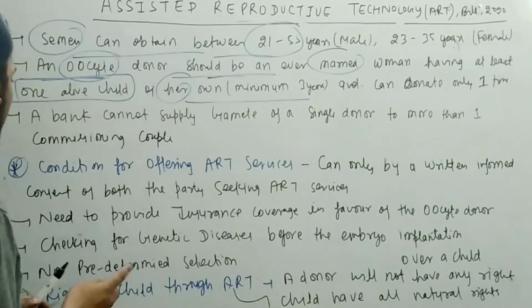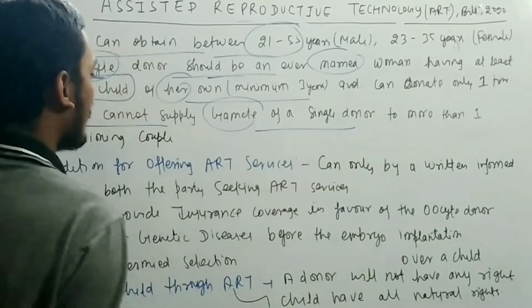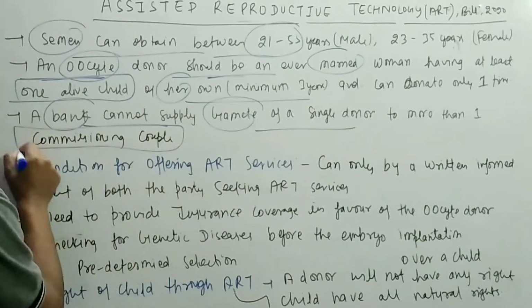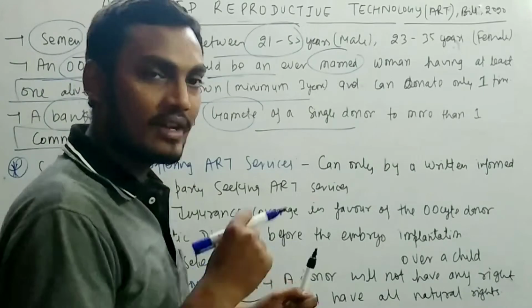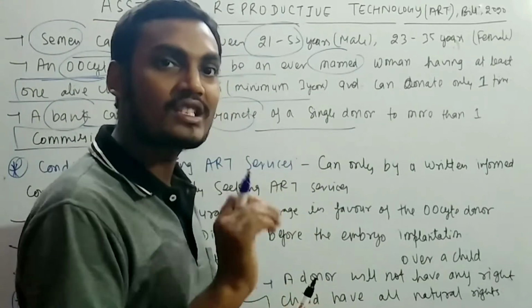So this is very important. A bank cannot supply the gamete of a single donor to more than one commissioning couple. So this is very important. Means whatever gamete is taken should be given to only one commissioning couple which is seeking the ART.